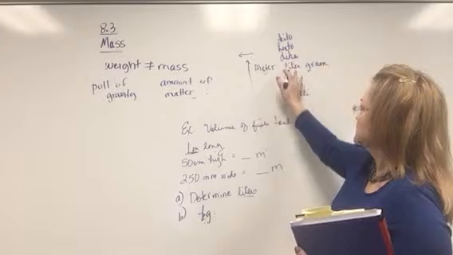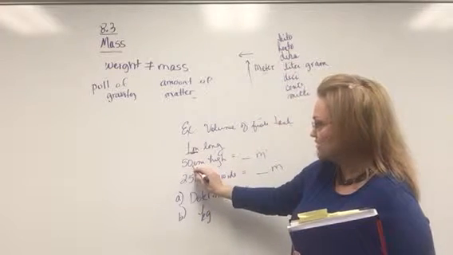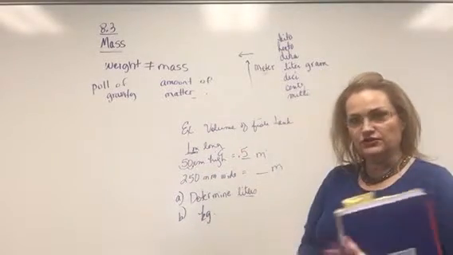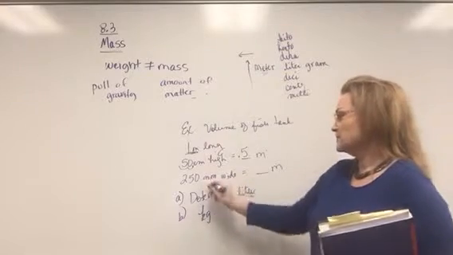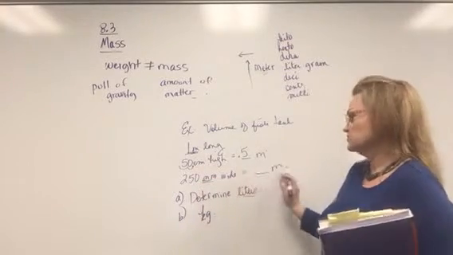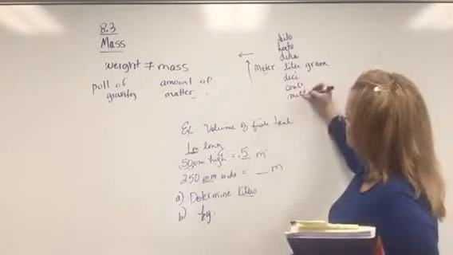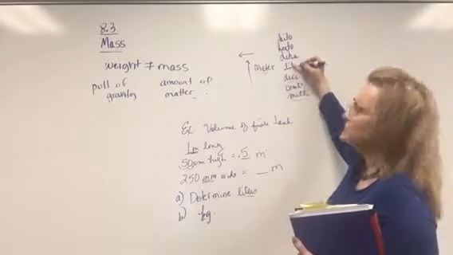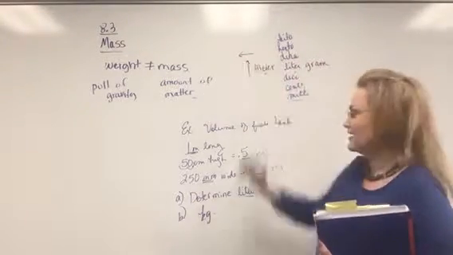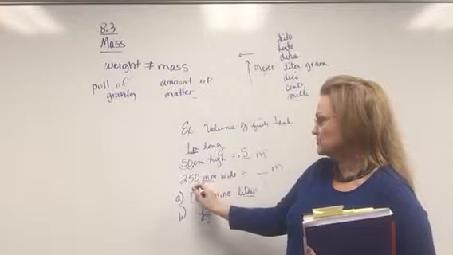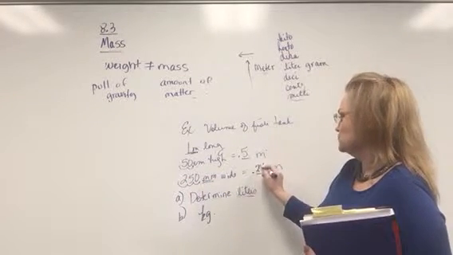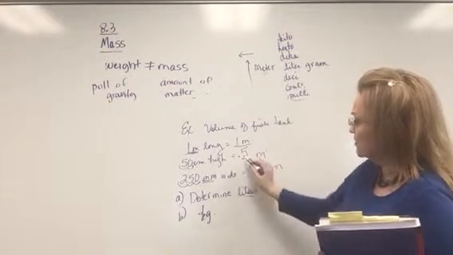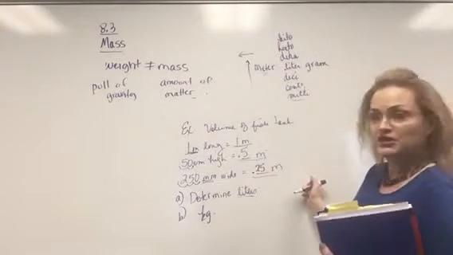2 places from centi to meter. The decimal point is at the end right now, 50 centimeters, so 2 left makes it 0.50 or 0.5 meters. Converting my millimeters, 250 millimeters to meters. So we're going from millimeters, right here, and we're going up to meter. That's 1, 2, 3 places. 3 places up the scale means 3 places left. Right now the decimal's at the end, so that'd be 1, 2, 3. So 0.250 or 0.25. Now they're all in meters. This one was already in meters: 1 meter long, 0.5 meters high, and 0.25 meters wide.